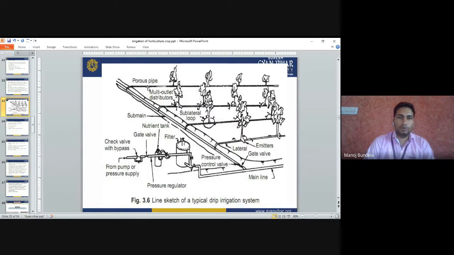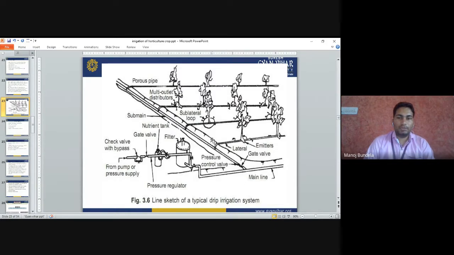The laterals will go to the field, and the emitters will be open near the plant. Wherever the emitters are, we plant the plants there so they grow.